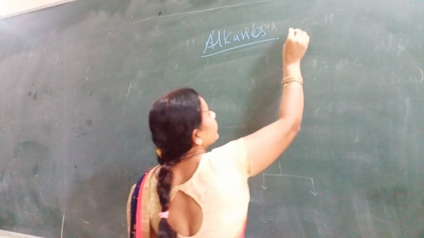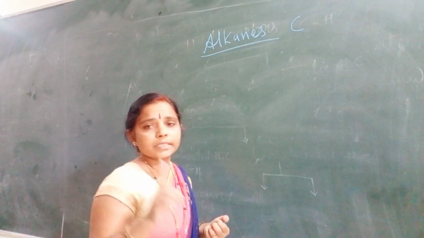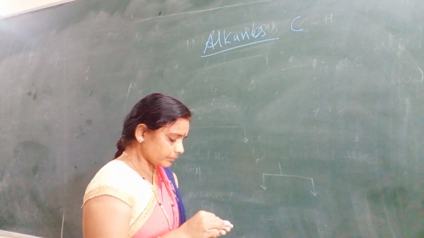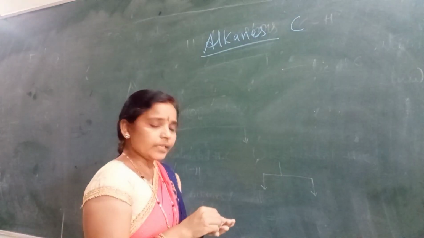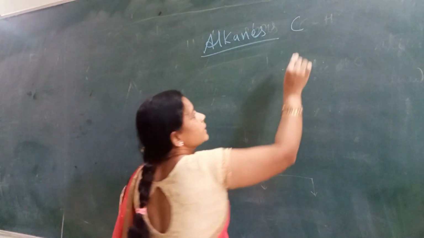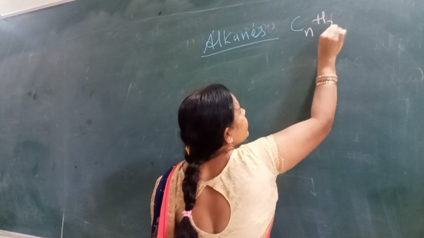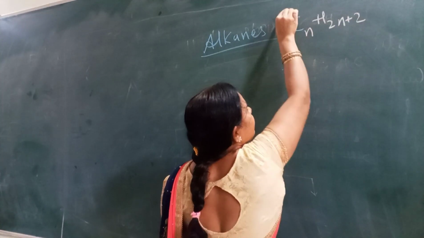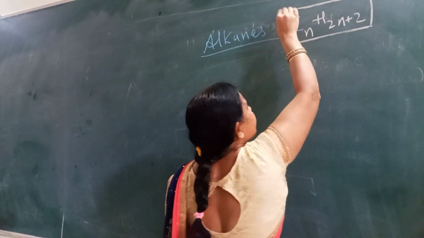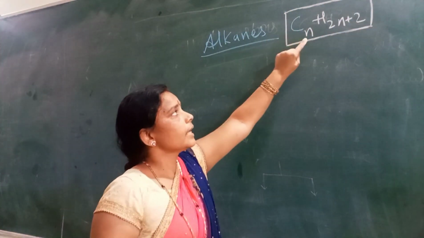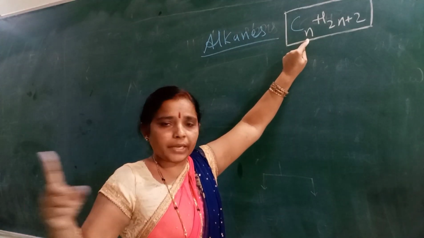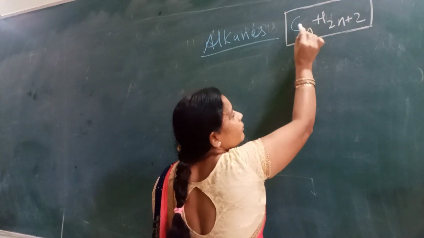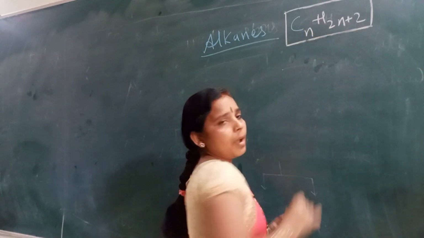The bond in between is a single bond, and they combine in a chain manner. Hence the general formula is CnH2n+2, where n starts with 1, 2, 3.